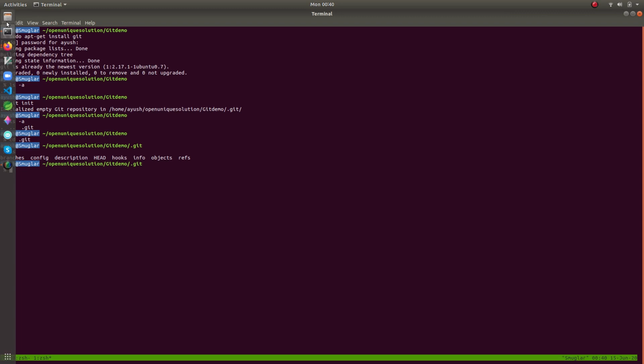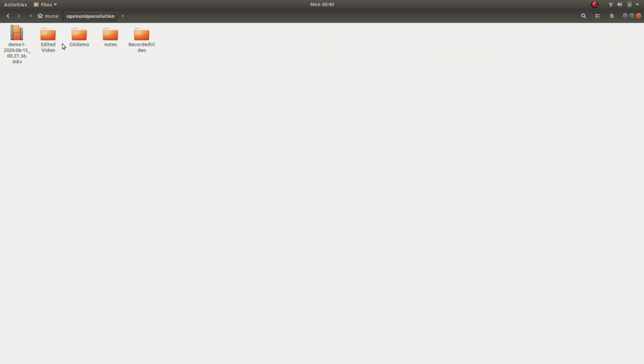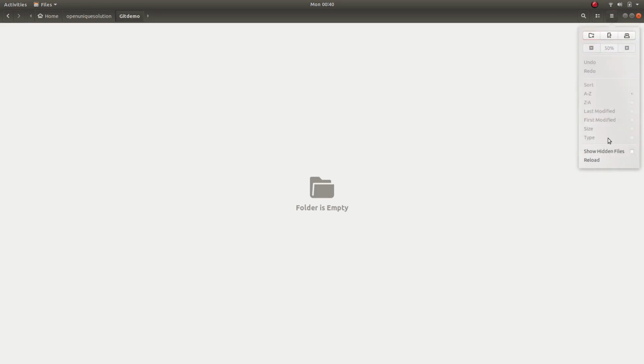I also want to show you this using Explorer, if you are a Windows person and want to see where they are. Here you can see it's empty, but when I turn on show hidden files, you see .git, and if you open .git, you see different folders. Every folder has its value. We will look into that as our tutorial goes further.